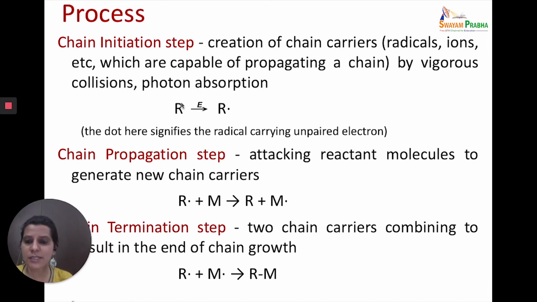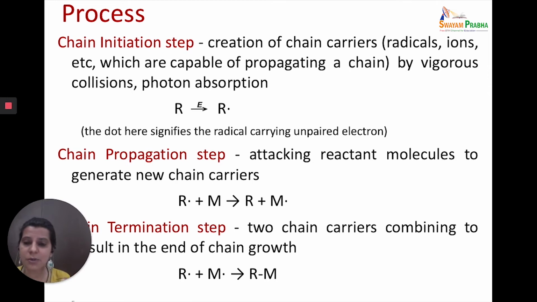So just see, this is a reactant R, in which either from energy or from collision or from photon absorption, a radical is produced. This radical obviously is very reactive in nature. We already know about the reactive nature of the radical, and this radical can then further react with the reactant molecules and produce more radicals, which can take part in the reaction. All this happens in the chain propagation. So first, chain initiation: in the chain initiation, the radical is produced.